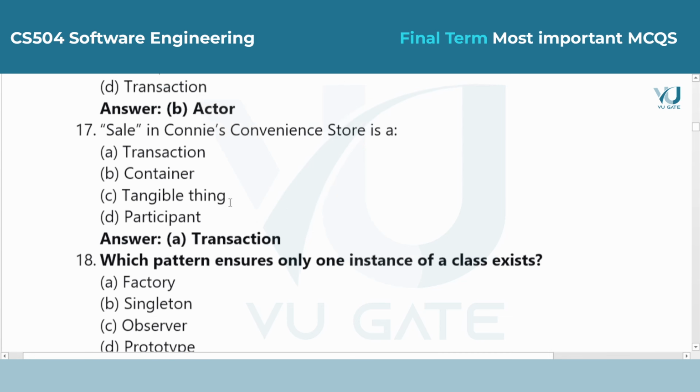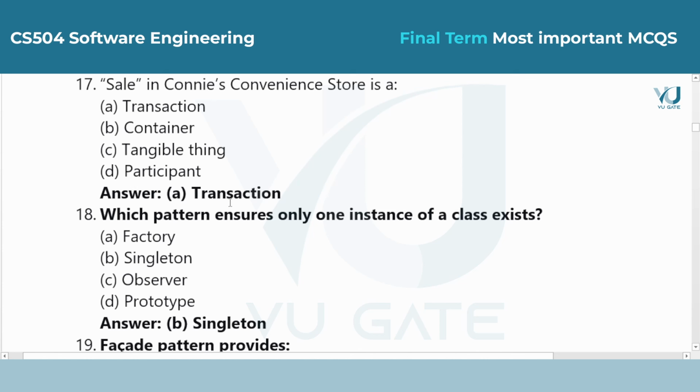Question 17. Sale in Connie's convenience store is a. Answer is option A, transaction.